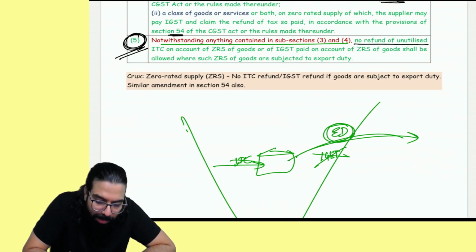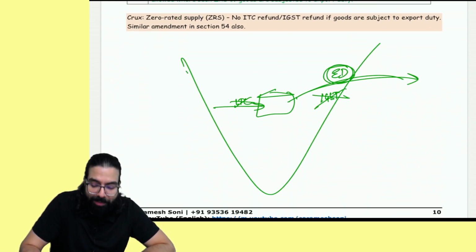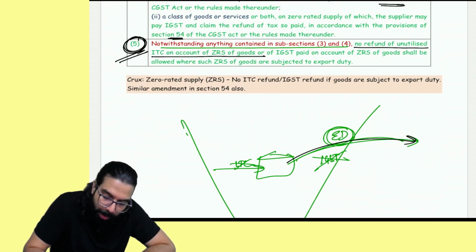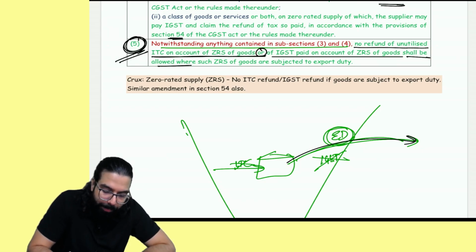No refund of unutilized ITC on account of zero rated supply. Means when you have gone ahead and supplied to SEZ or you have exported, no refund of ITC or of the IGST paid on account of zero rated supply shall be allowed where such zero rated supply of goods are subject to export duty.